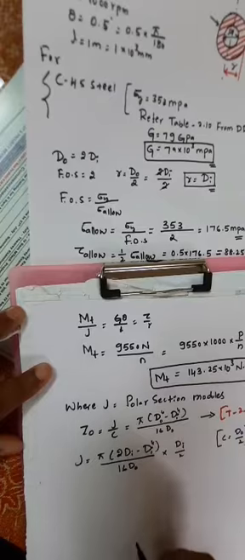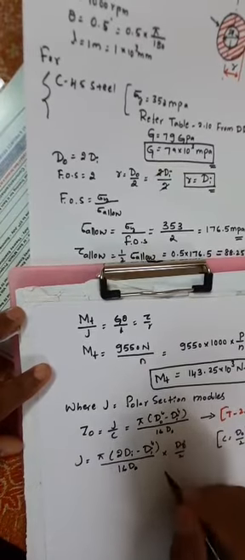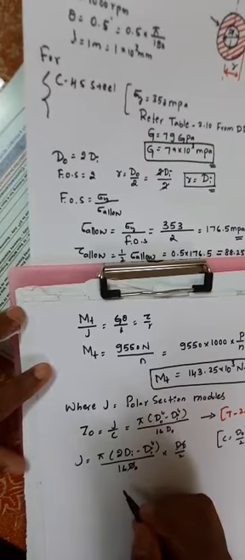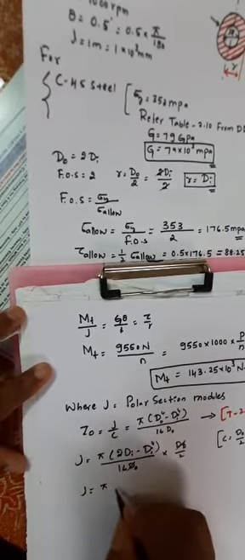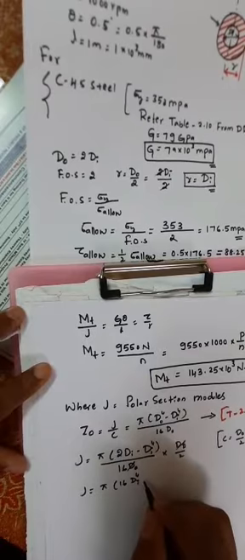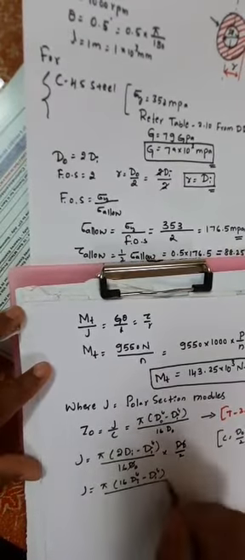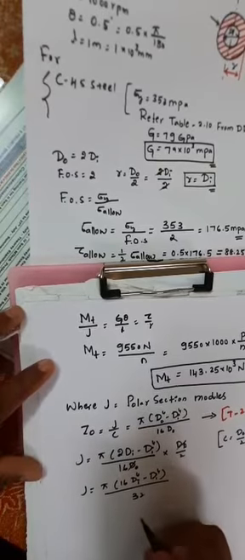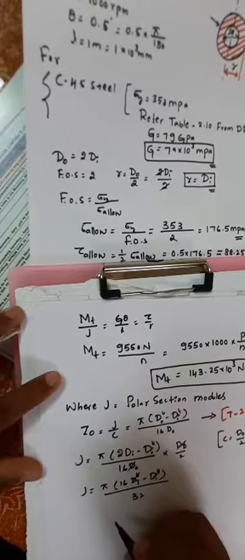If you simplify this, d naught and d naught get cancelled. You just write this equation: pi into 16 di to the power 4 minus di to the power 4 divided by 32. Here, minus di to the power 4 plus di to the power 4 get cancelled.